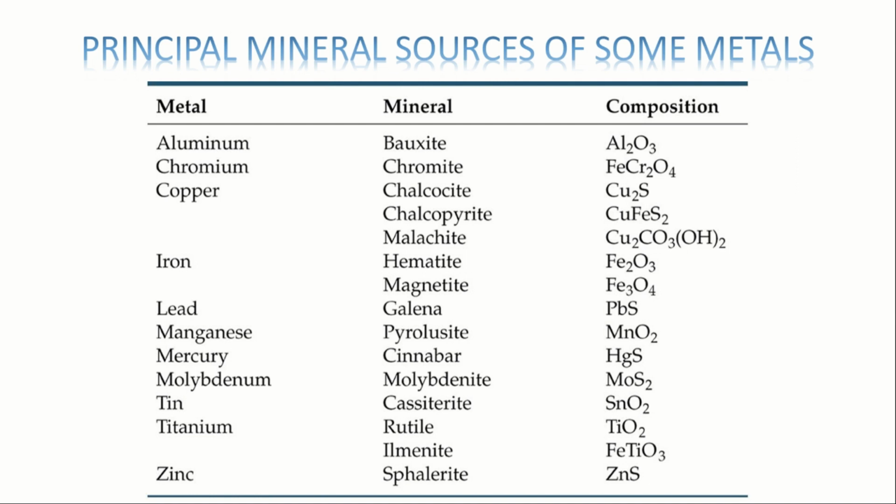Aluminium's mineral is bauxite, whose composition is Al2O3. Chromium: chromite. Copper: chalcopyrite, chalcocite or malachite. Iron: hematite and magnetite. Lead: galena. Manganese: pyrolusite. Mercury: cinnabar. Molybdenum: molybdenite. Tin: cassiterite. Titanium: rutile and ilmenite. Zinc is sphalerite. So these are the minerals from which the metal is extracted.